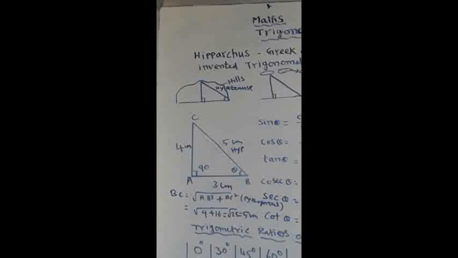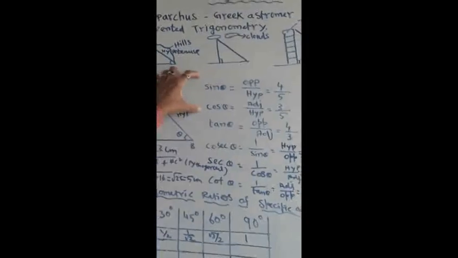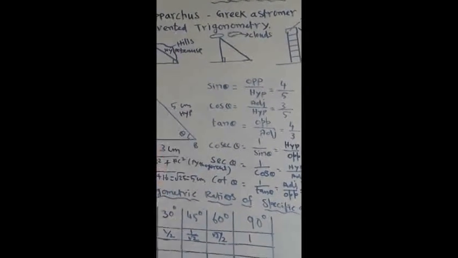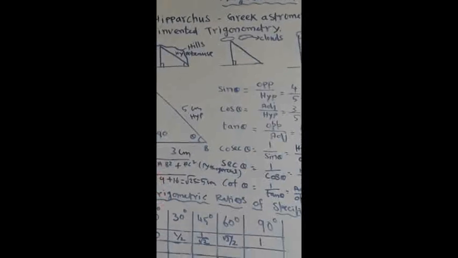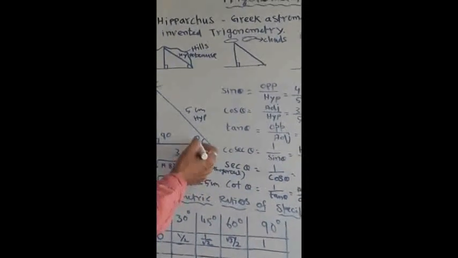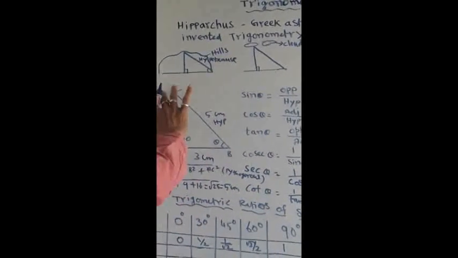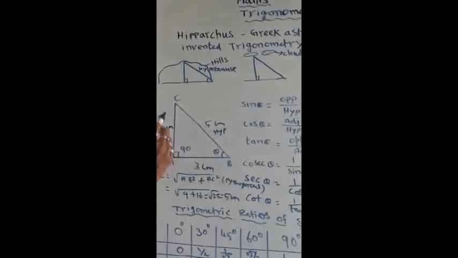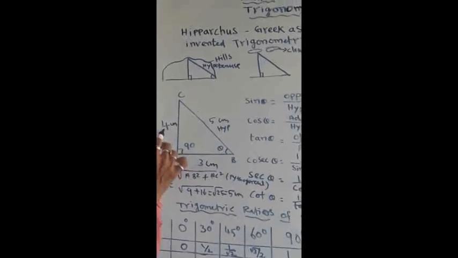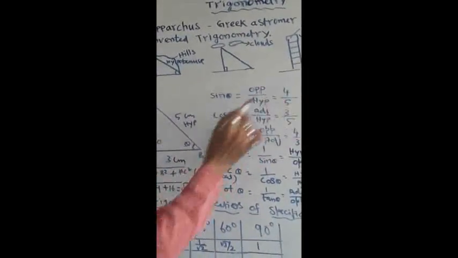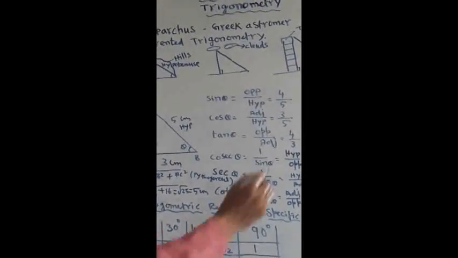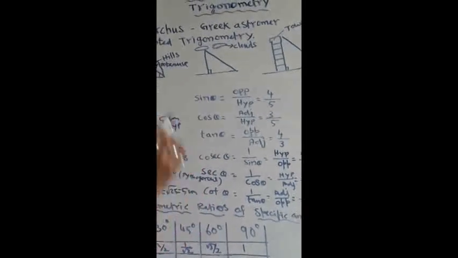Now what are the important terms used in trigonometry? Let us see here. Sin theta. Theta is nothing but a particular angle. The angle may be 30 degree, 45 degree, 60 degree, or whatever it may be. What is meant by sin theta? Sin theta is nothing but opposite divided by hypotenuse. The opposite side of this angle theta is AC, which is 4. That is why I written here 4. Its hypotenuse value is 5 centimeter. So I written 4 by 5. So 4 by 5 gives the trigonometric ratio of sin theta.